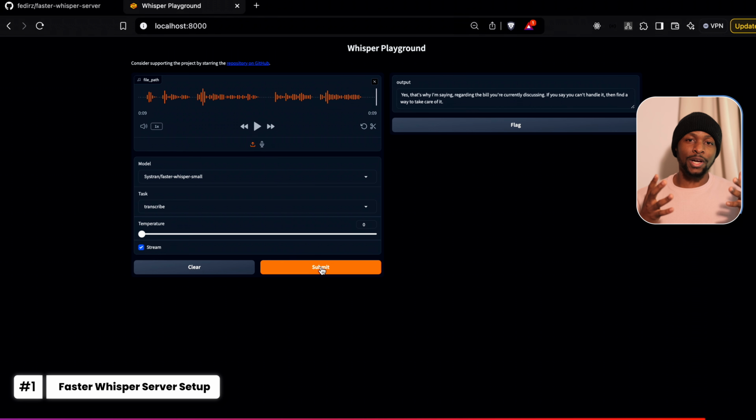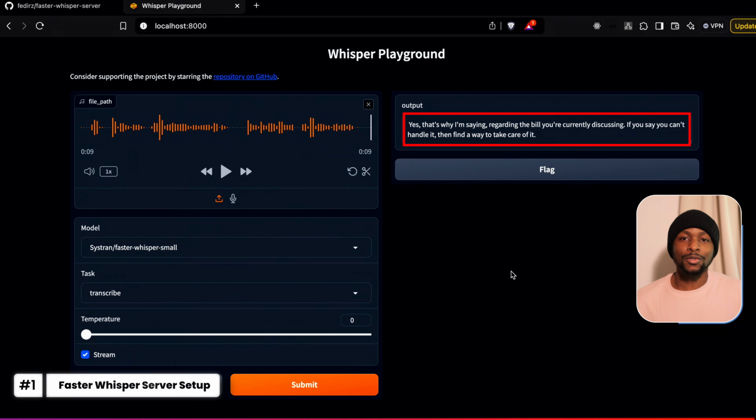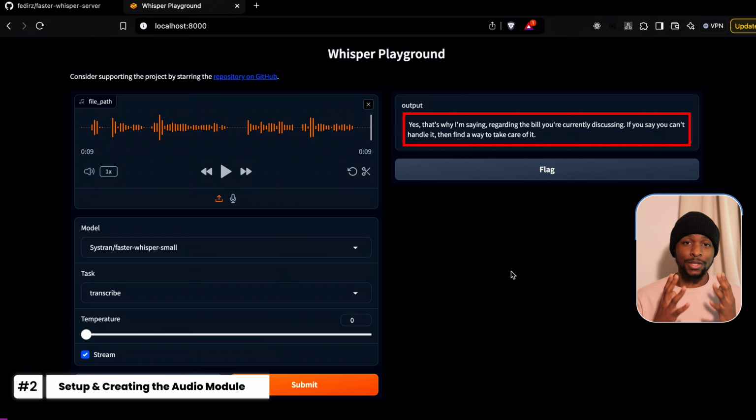So the first time that you run it, it's going to be a little bit slower, but after that, it will use the cached version, the pre-downloaded model. So it's going to be fast. Let's submit again. When we look at the output, the transcription went well. Our speech transcription model is now in place.